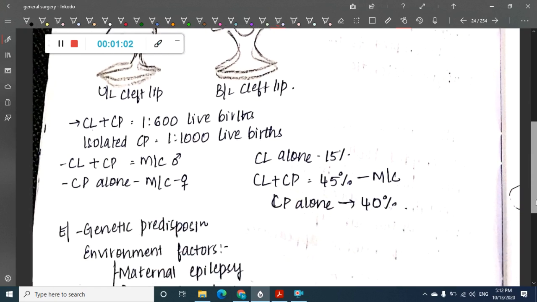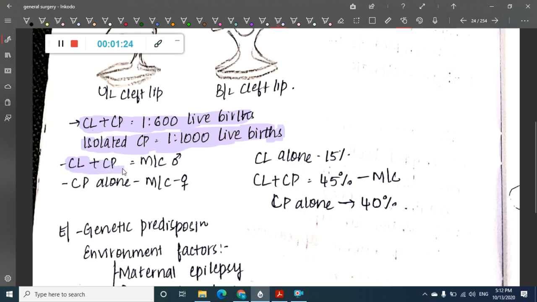If you see the incidence, cleft lip and cleft palate together commonly occur in 1 in 600 live births, whereas isolated cleft lip is seen in 1 in 1000 live births. Isolated cleft palate is seen in 1 in 1000 live births.